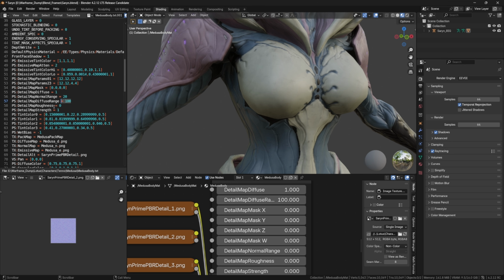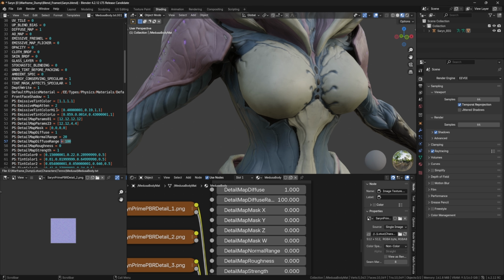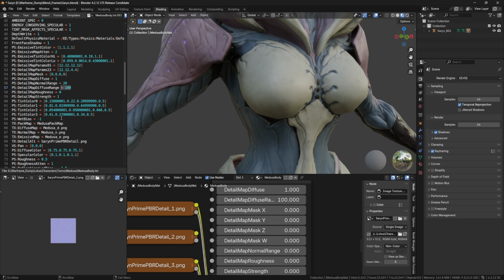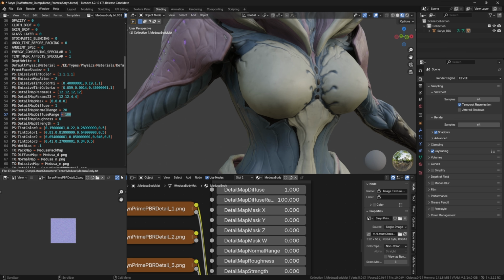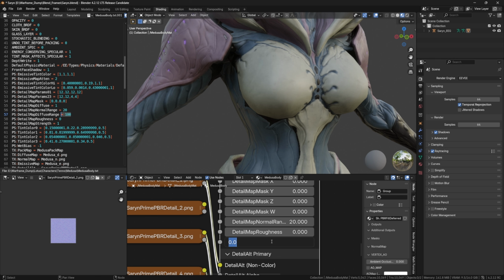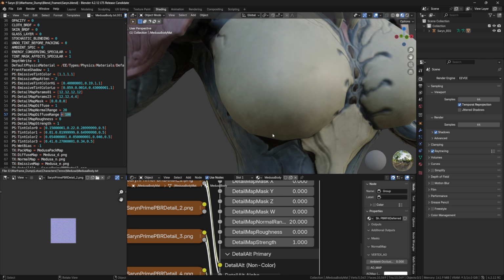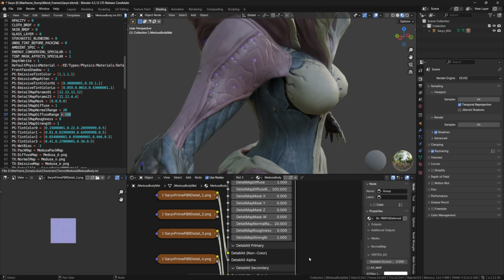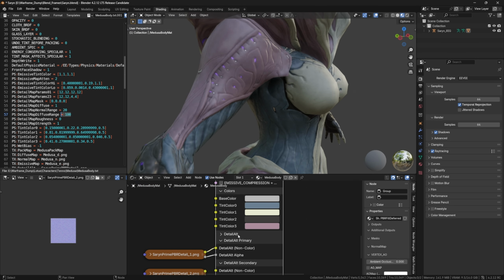Oh, I can't even find it right now. Sometimes it doesn't even extract because it's not even on the material, so I'm going to assume these are all 0. Normal map range, 20. Detail map roughness, 0. Detail map strength, 1. And then I can see that changed our actual model. And then we can collapse that.